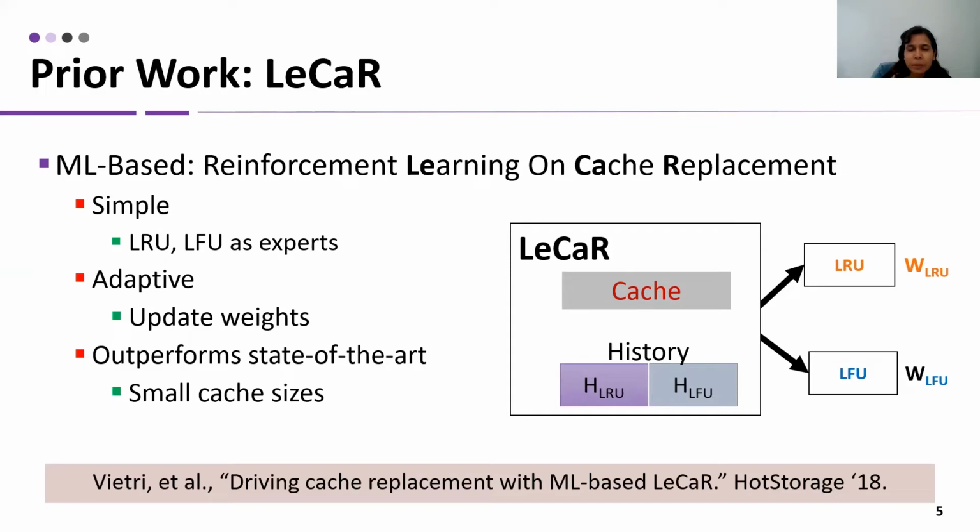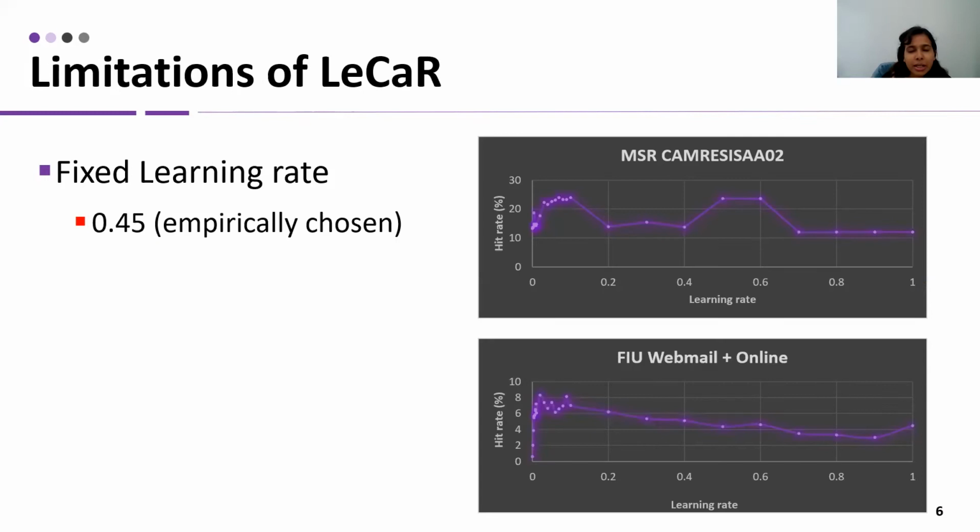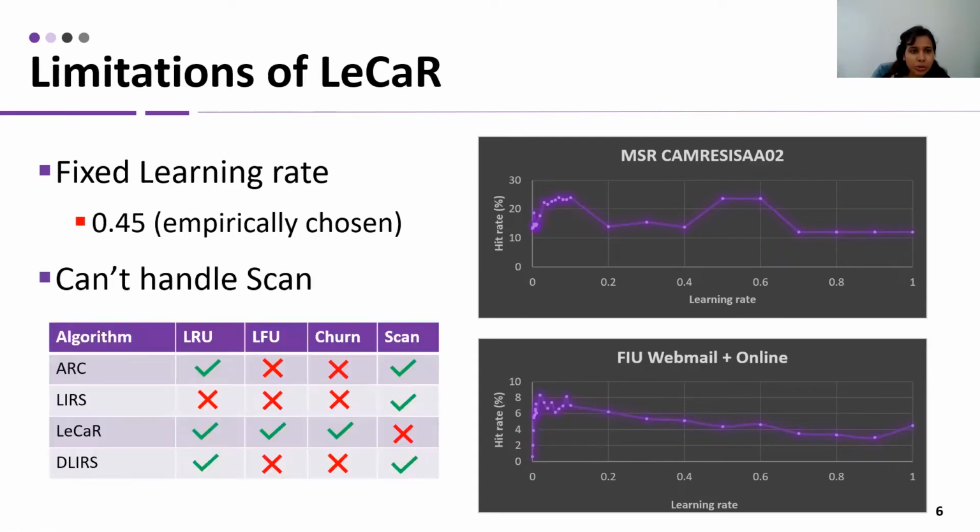It uses two simple and basic cache replacement algorithms, LRU and LFU, as experts. It adapts, or updates, the weights of these experts based on the feedback and outperforms the state of the art for small cache sizes. But LeCaR has some limitations. One of the limitations is that it has a fixed learning rate of 0.45, which was empirically chosen. As we can see on the right-hand side of this figure, there is no particular learning rate that works well. As a result, LeCaR has limited performance when we do experiments on more workloads.